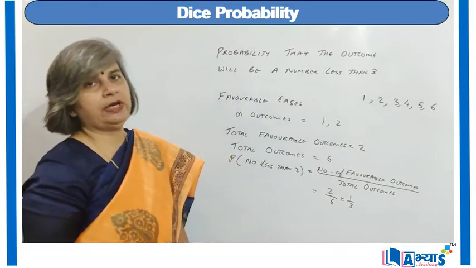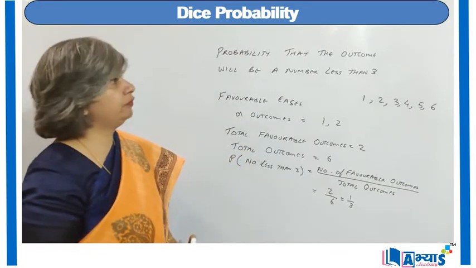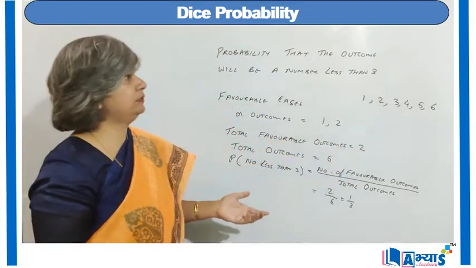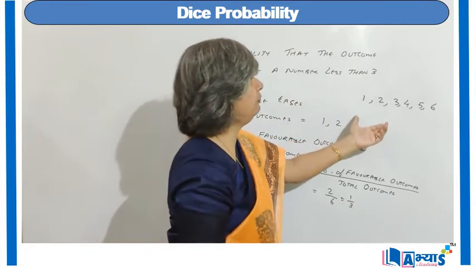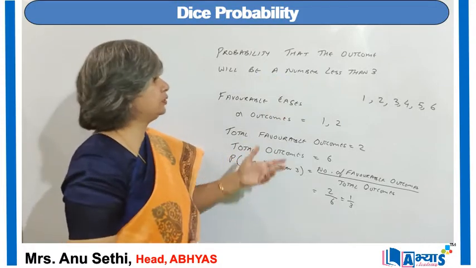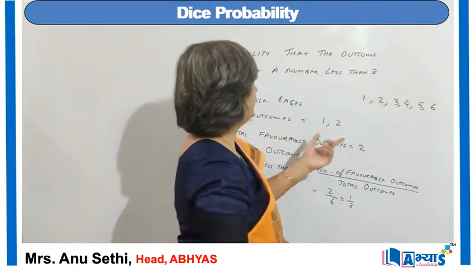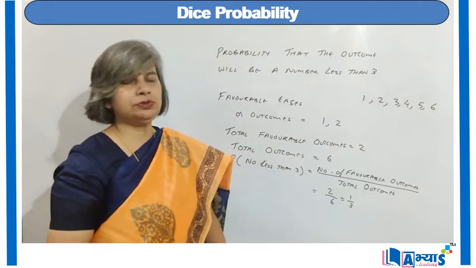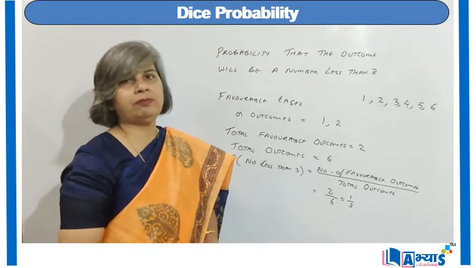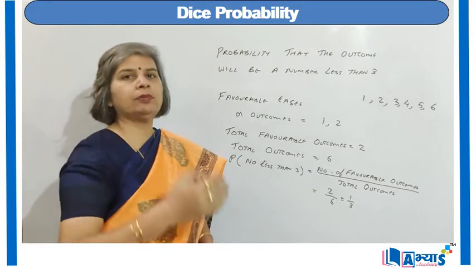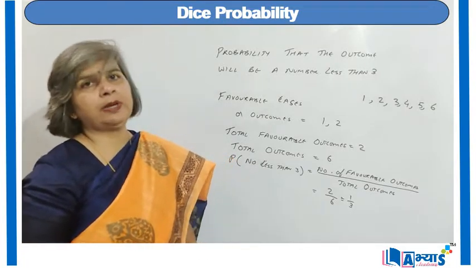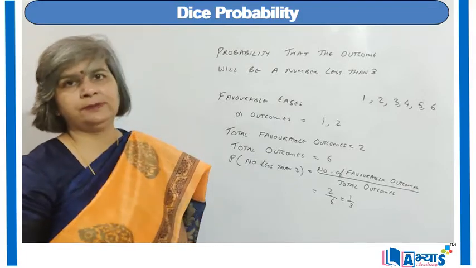So this is how we can find the probability of an event. For this we have taken the sample space, that is all the possible options that can be the outcomes, and then of all the options, we will identify the favorable cases, as it was given to us that the number should be less than 3. So the favorable outcomes are only 1 and 2. So the total number of favorable outcomes is 2 and the total outcomes are 6. So the probability of a number less than 3 is equal to number of favorable outcomes upon total number of outcomes, and the answer is 2 by 6, that is 1 by 3. So this is how we can apply the concept of probability of dice.